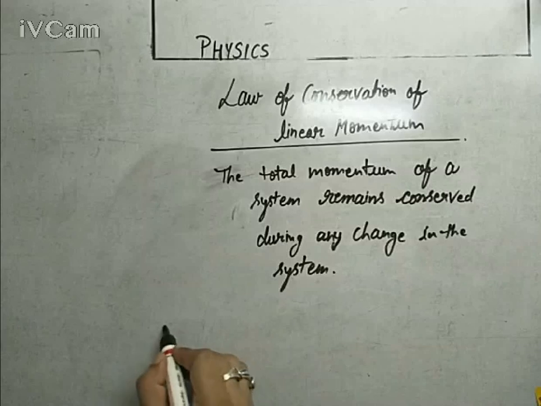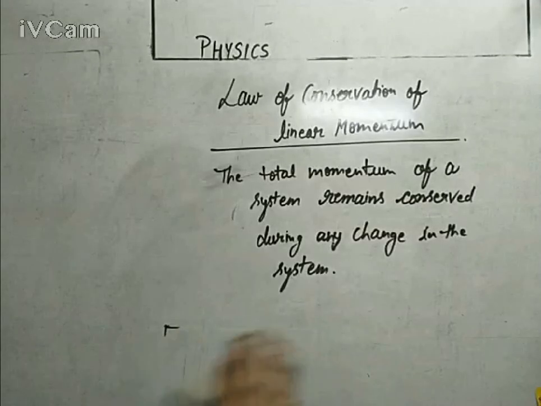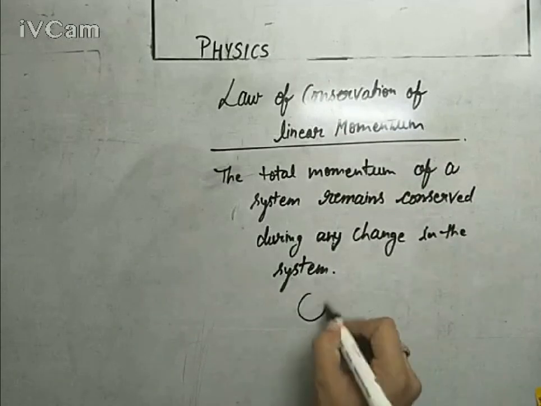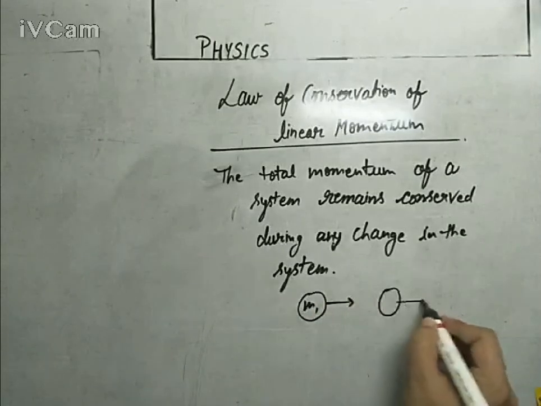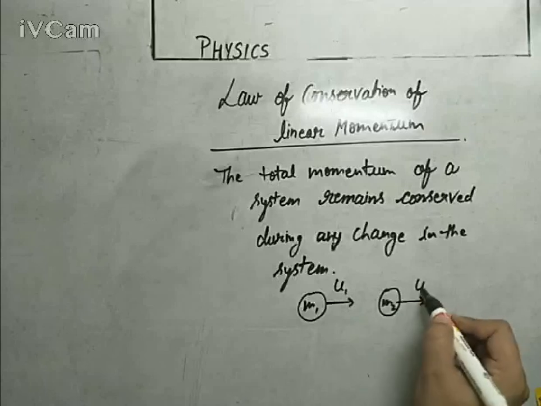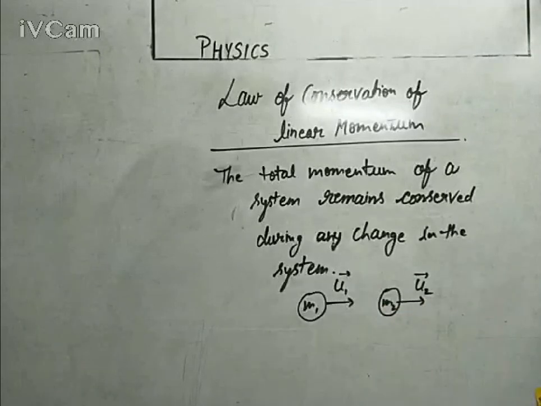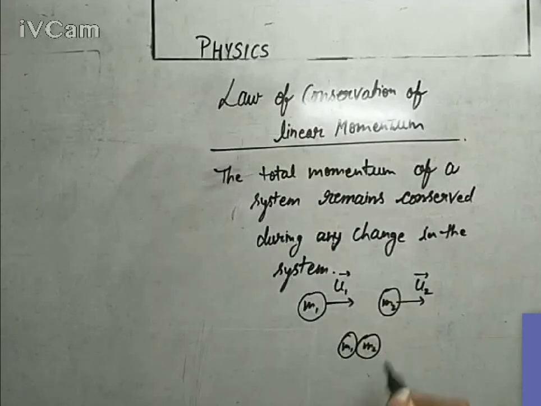All those components which are part of your experiment are simply called the constituents or components of a system. For example, you are studying the collision of two balls. Let's say a ball of mass m1 and another ball of mass m2 moving in the same direction with different velocities, u1 and u2 vector. If I assume that u1 is greater than u2, ultimately they will collide with each other, and after that there will be a change in their velocities.